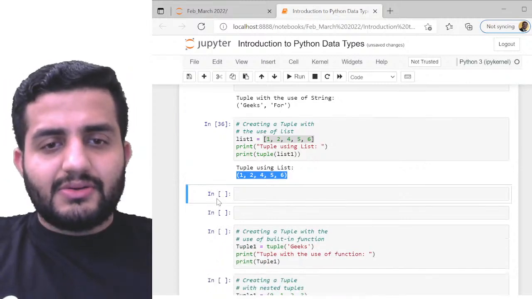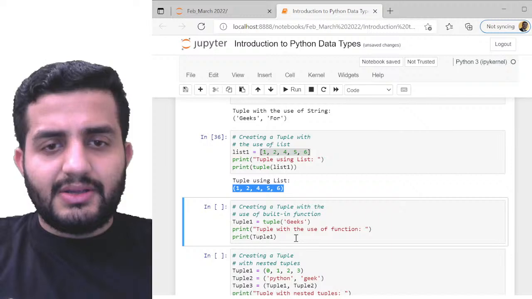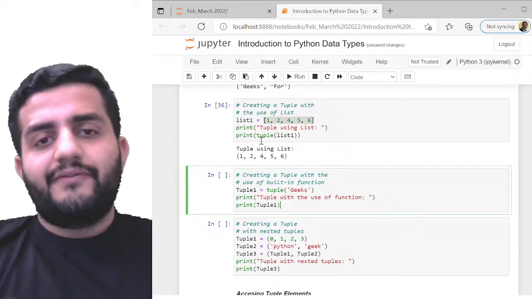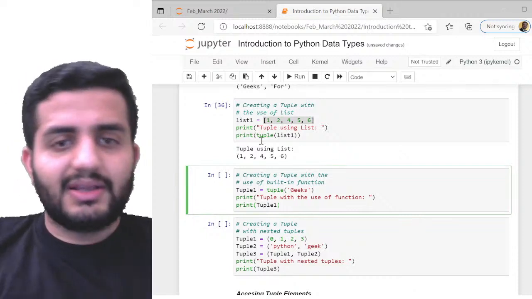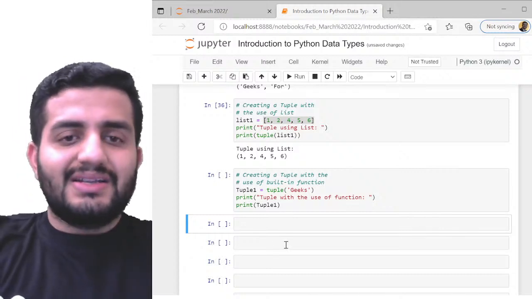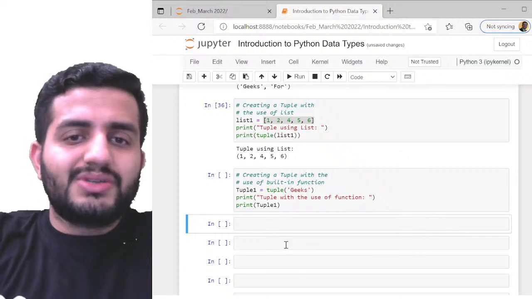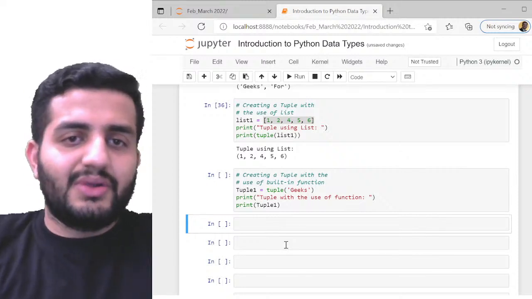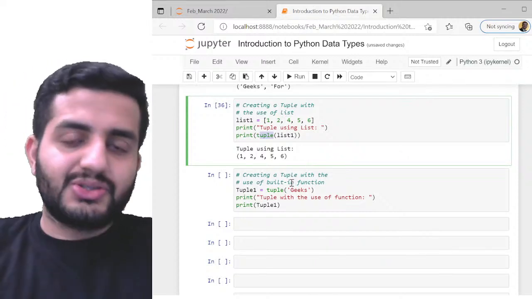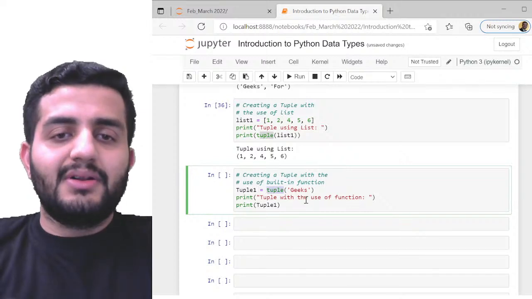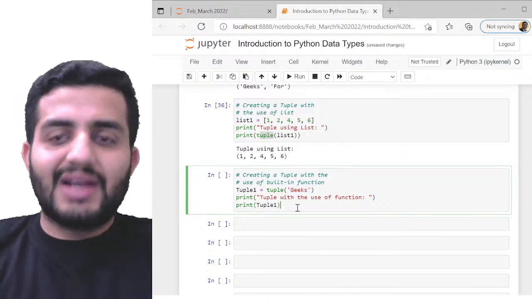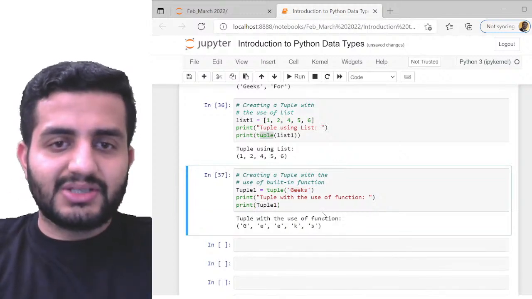Okay, great, guys. So let's proceed. Now you saw that we can create a tuple out of a list as well. It's pretty simple, nothing fancy there. Now here, I can create a tuple using simply geeks. This tuple is again a function, so I can also call the built-in function tuple. If I use tuple, I'm going to have geeks. I'm going to call the built-in function tuple to initialize my tuple. You've already seen that, pretty simple.